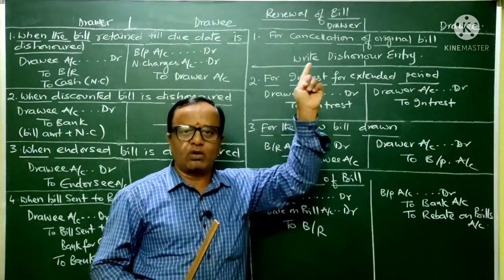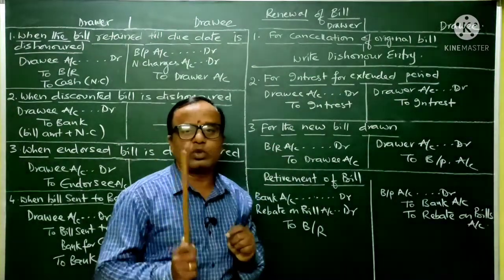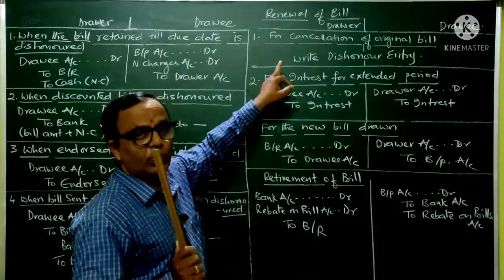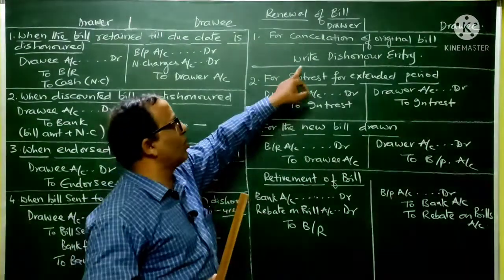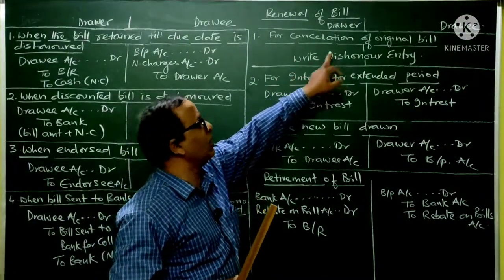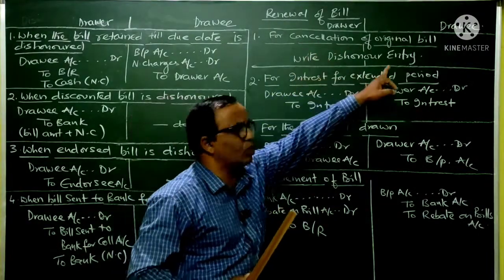Okay, in other words, whatever bill was drawn earlier on the drawee, that bill should be cancelled. To cancel that original entry, we write the dishonor entry in the books of both the drawer as well as the drawee.